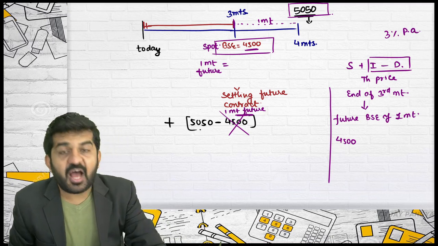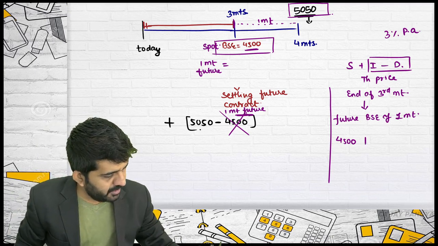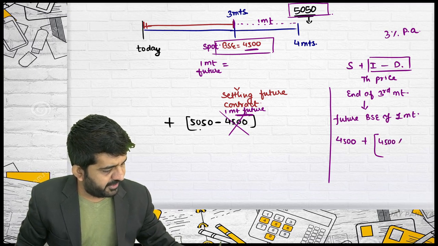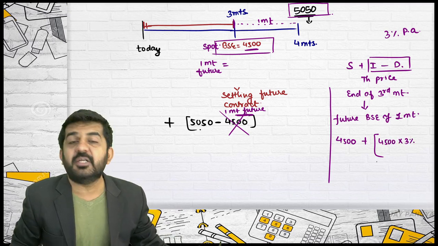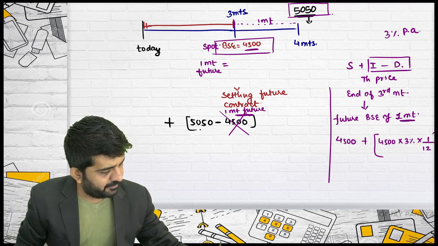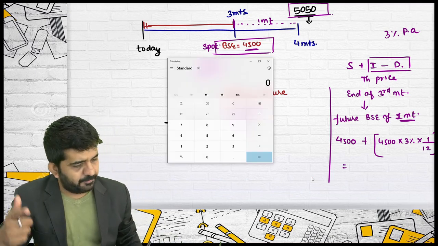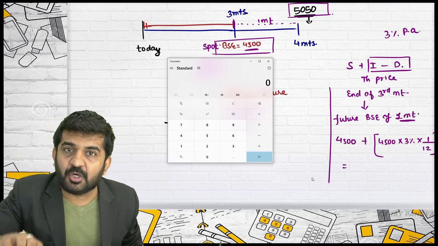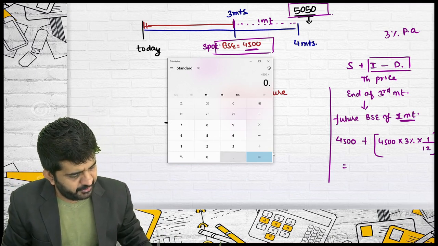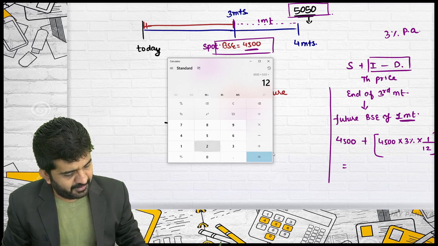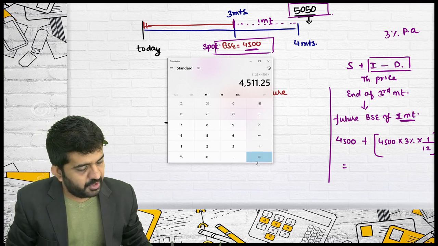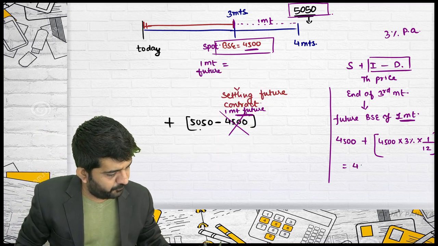So spot after 3 months plus interest of 3%. That is 4,500 into 3%, but this is per annum. I want now only 1 month, so into 1 divided by 12. So the theoretical price of future at the end of 3rd month for the period of 1 month will be 4,500 into 3% divided by 12. It is 11.25 plus 4500. It is 4511.25.